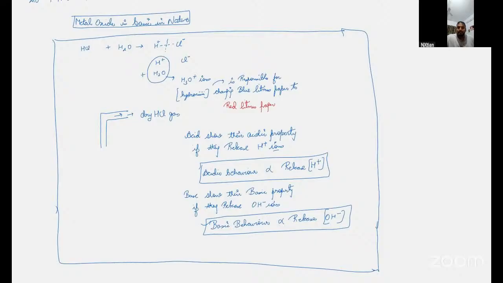When dry HCl gas comes in contact with dry blue litmus paper,